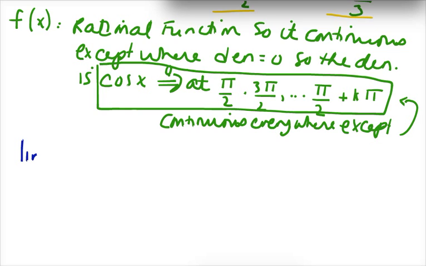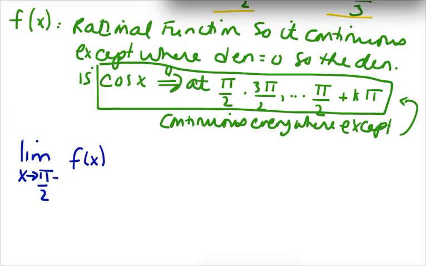So the limit as x approaches pi over 2 from the left of the rational function, we're going to look specifically at what happens to the cosine function.